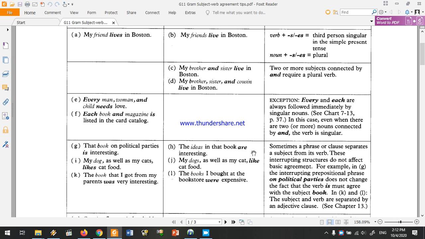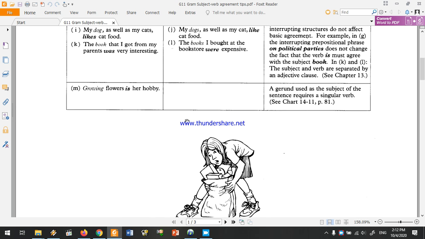Also, each book and magazine is listed. Take a look at example M. We'll know that gerunds are treated as singular, so they take a singular verb.